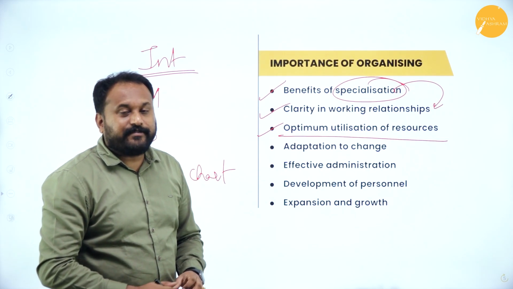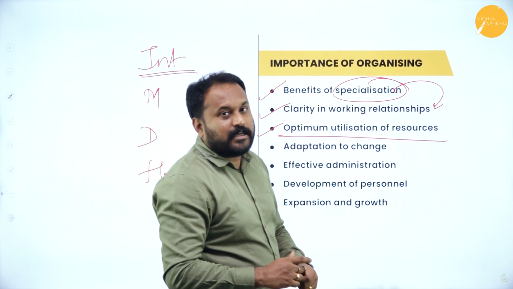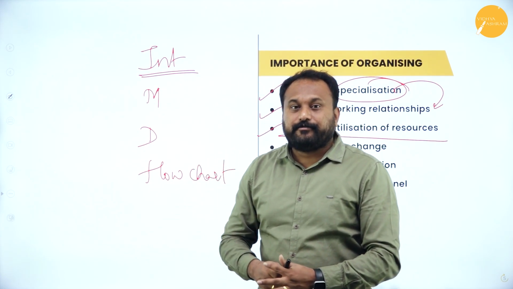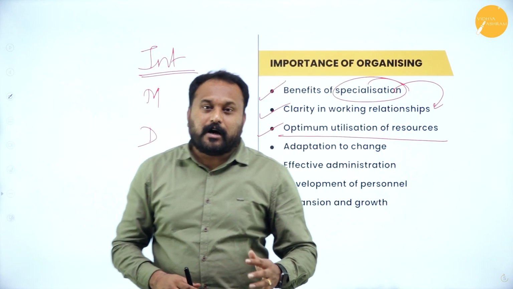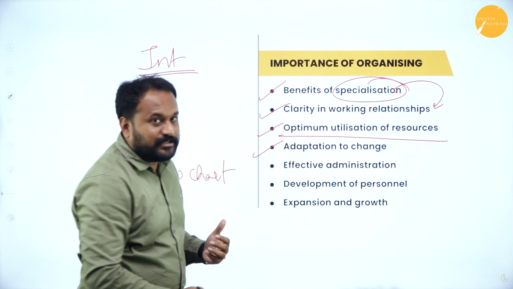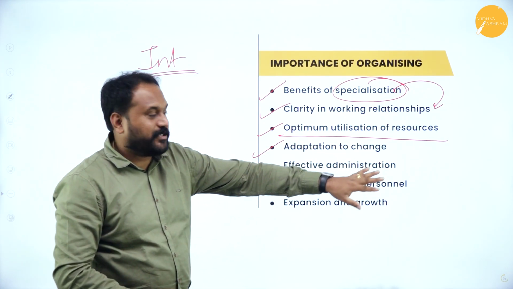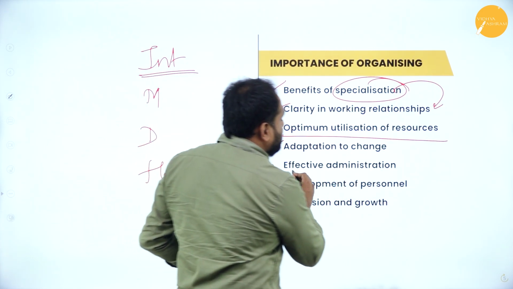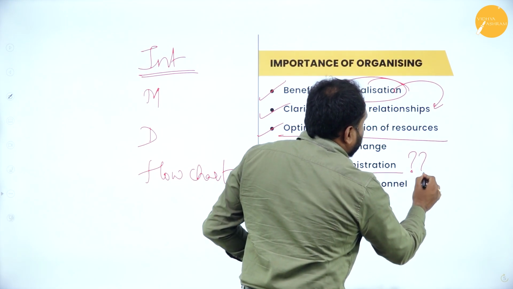Adaptation to change. If any dynamic situation or contingency happens, while going with this organizing, we will get to know how to change the course of action. They'll adapt to the situation. Effective administration. Why effective administration here? The question can come, right?